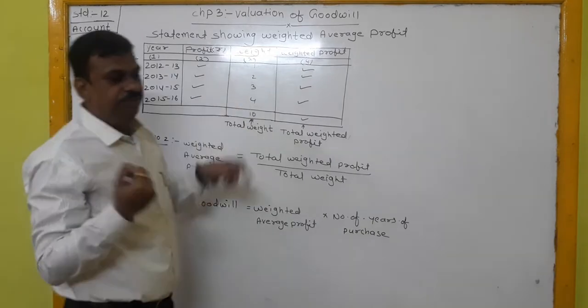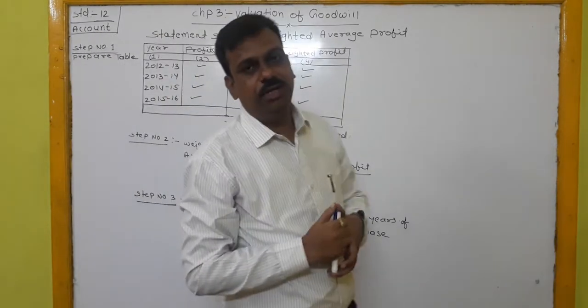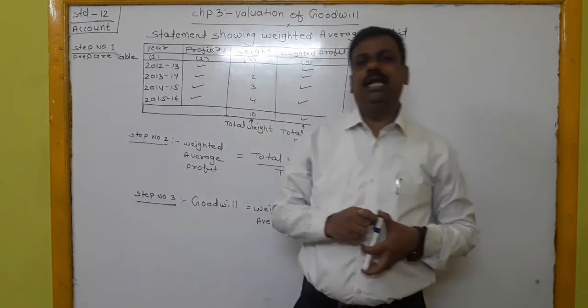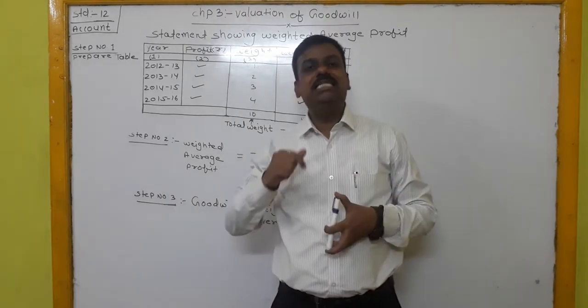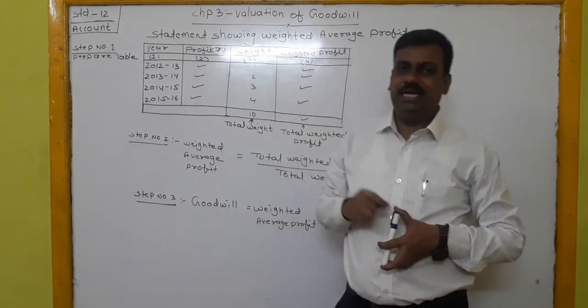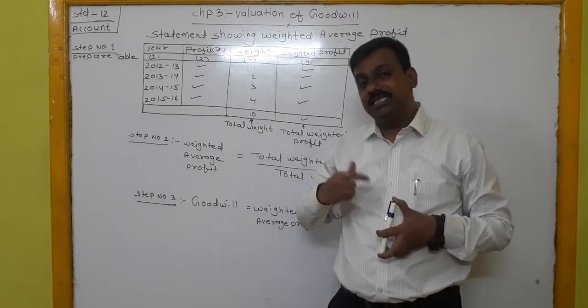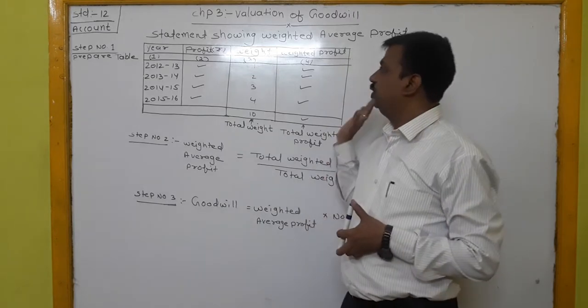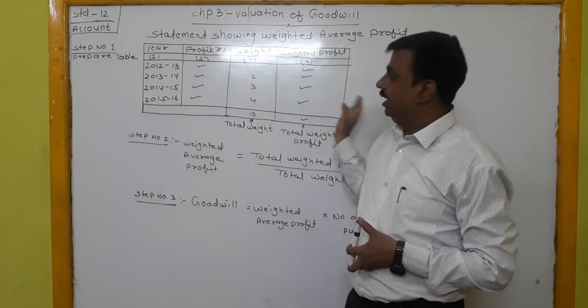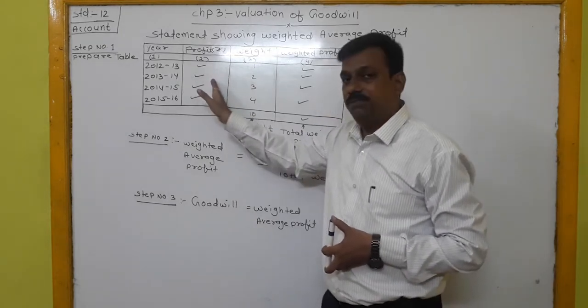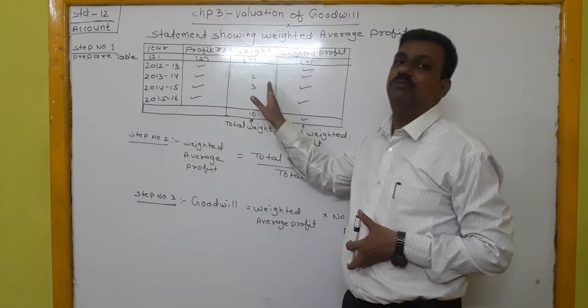In the previous lecture we studied the average profit method: if the profit is in increasing and decreasing order, we use the average profit method. But when the profit is in increasing order, businessmen use the weighted average profit method. After the column of profit, we prepare a column of weight.